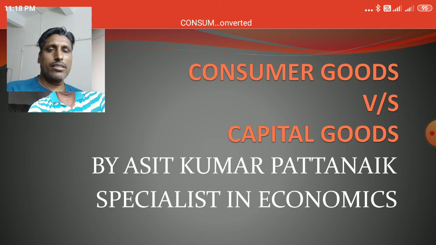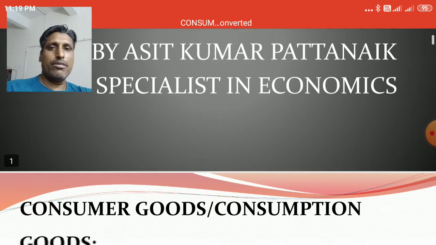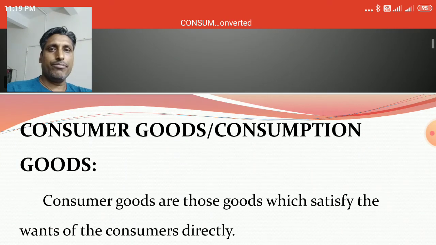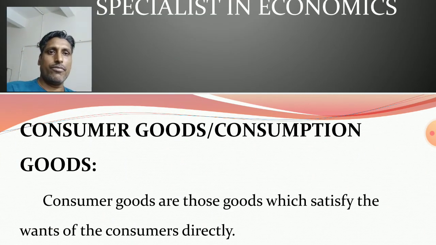In some cases, the same commodity may be a consumer good or a capital good, but the condition is different. So first I am going to discuss consumer goods, or consumption goods.